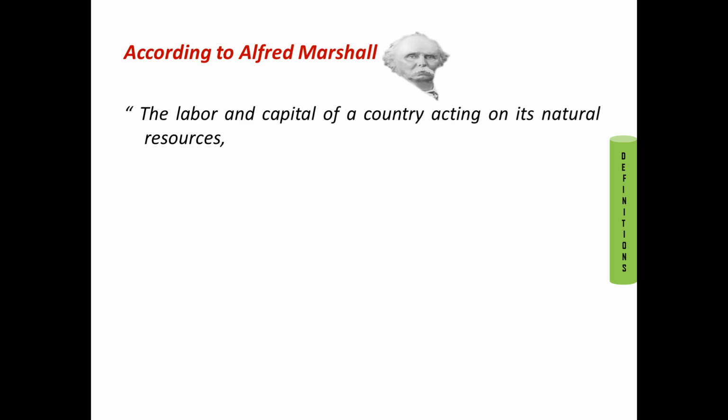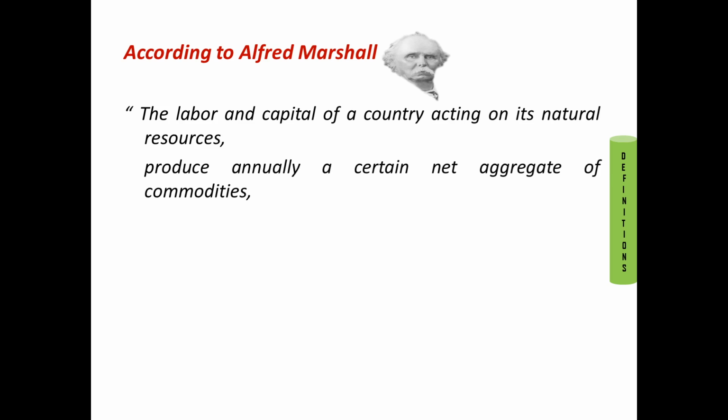The first one is human capital, the second one is physical capital, and the third one is natural capital. So labor, capital, and natural resources produce annually a certain net aggregate of commodities. So in the second part he is telling that every year they produce a net aggregate of commodities.